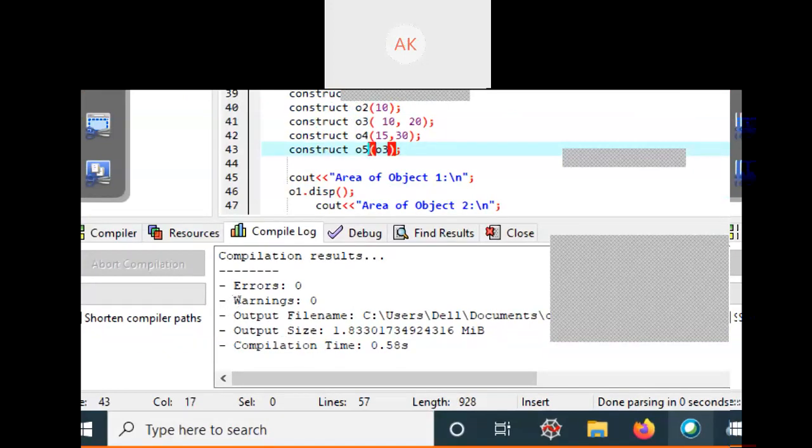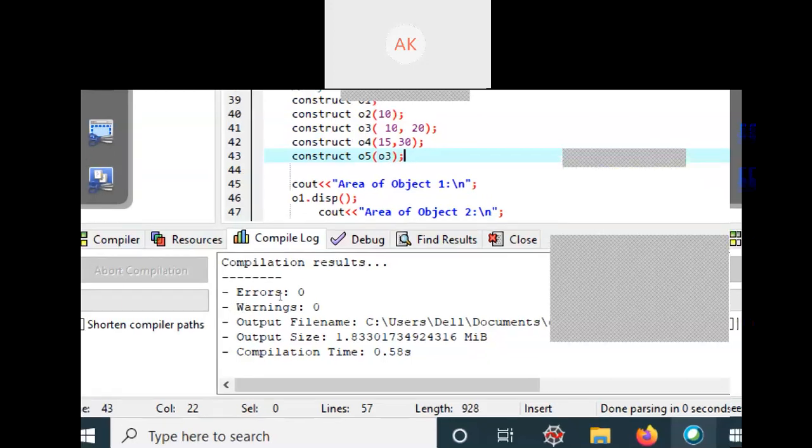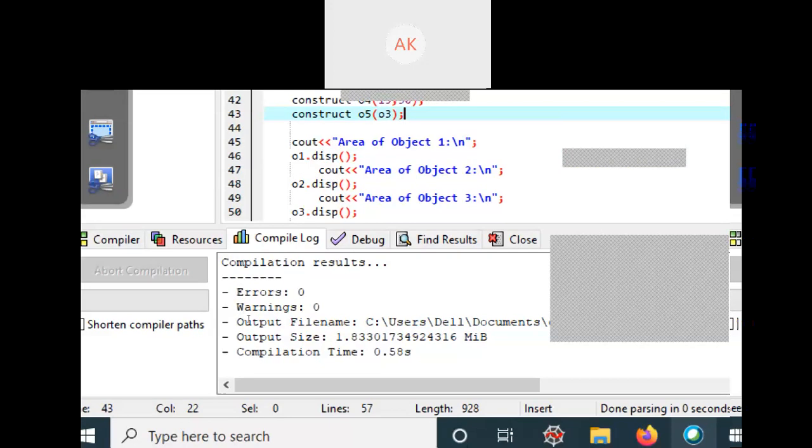When we create object O5 and pass O3 as the input, it will create an object with the values of O3. It's creating a replica copy of object 3 into 5. Whatever the side of object 3 is, it will be considered the side of object 5.